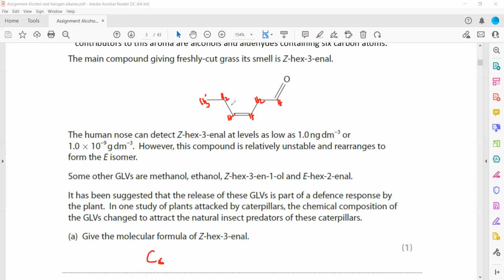So the total number of hydrogens is 3 plus 2 is 5, 6, 7, 8, 9 and 10. So C6H10, and 1 oxygen is there, so O. C6H10O is the molecular formula of this compound.